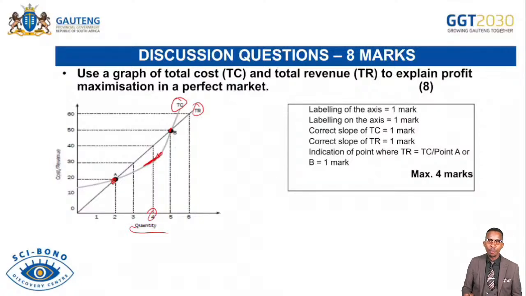Then the firm will be maximizing its profit. So it is very important for you to know the following. If ever you are given a chance to draw the graph, there will be labeling of axis and then labeling on axis. So there's a difference between this.